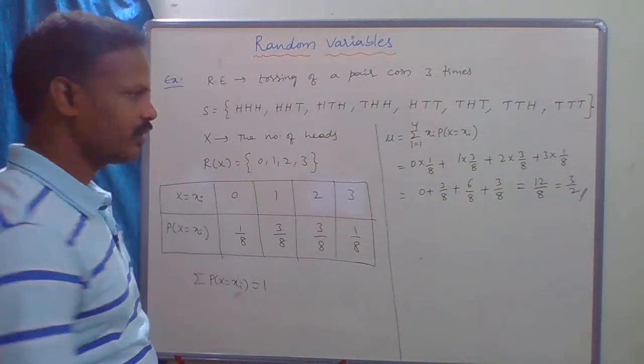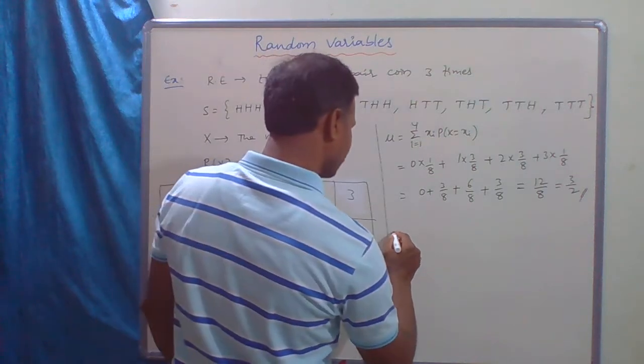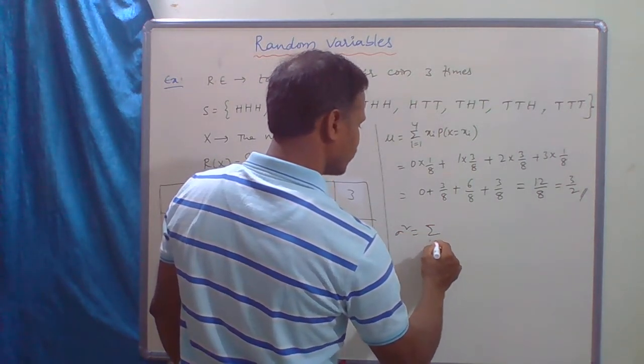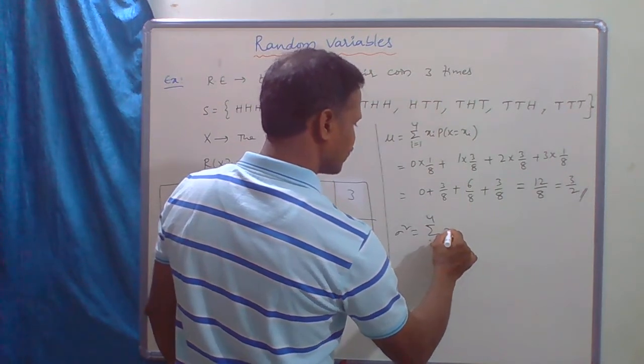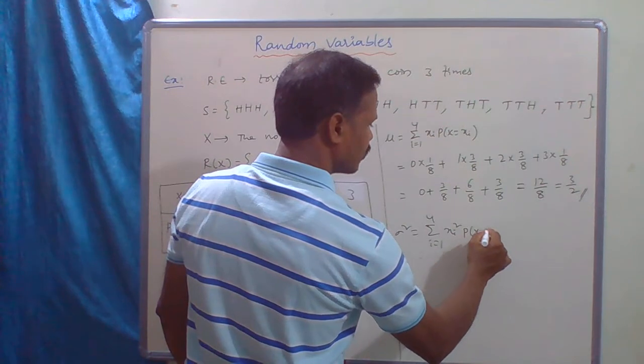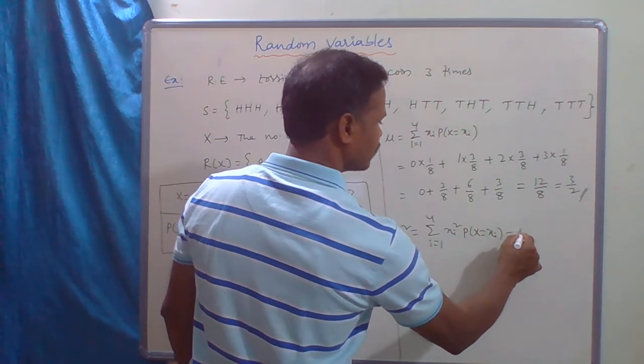Now the variance sigma square is summation from i equal to 1 to 4 of xi square into probability of x equal to xi, minus mu square.